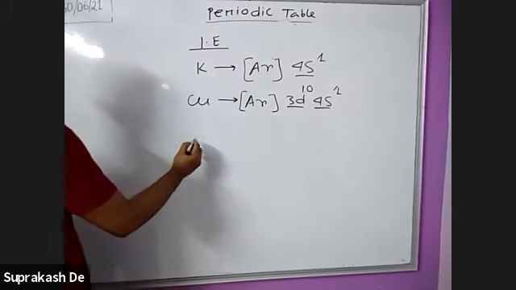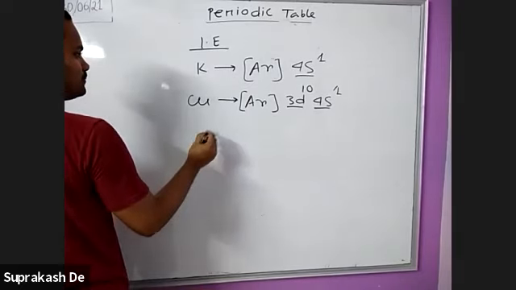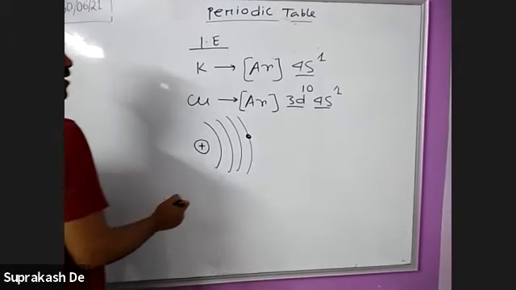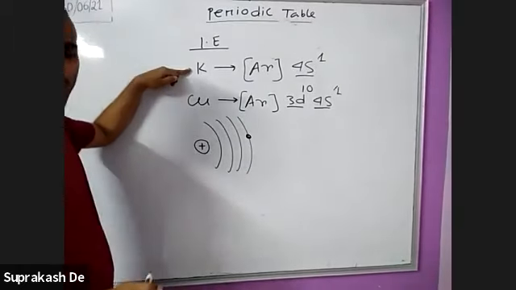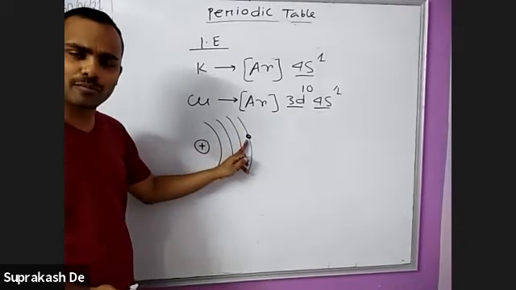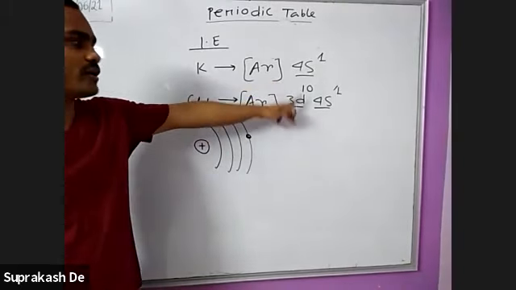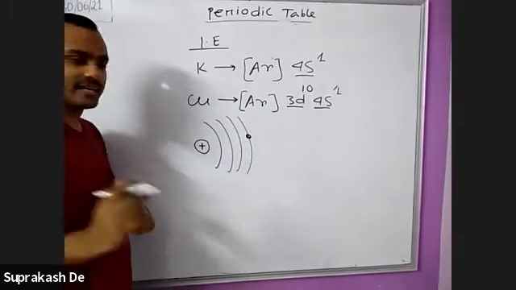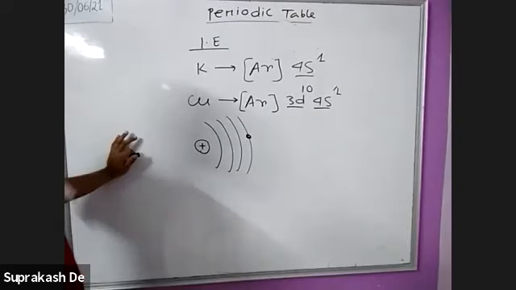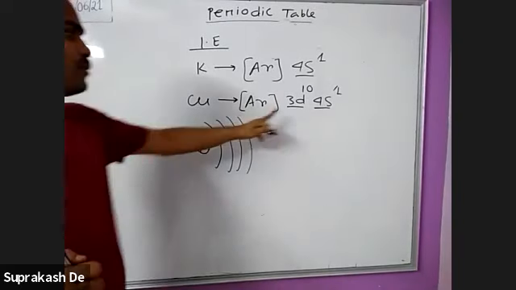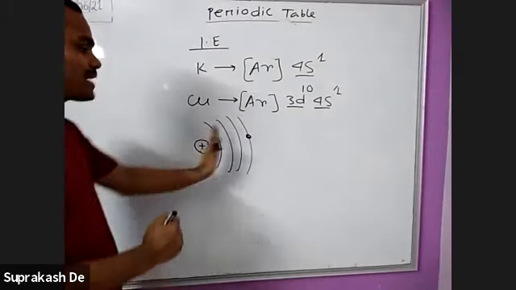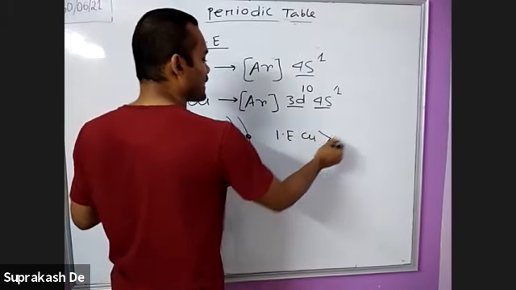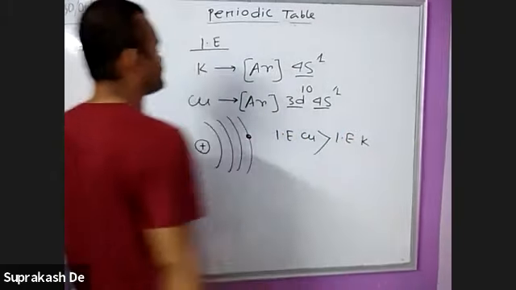Okay, trying to explain. See, suppose 1, 2, 3, 4. This is 1 electron. In case of potassium, this is simple. Suppose the outermost electron is there, but there is no d. In case of copper, there are a total of 10 d electrons. That means the nuclear charge is greater, and also d has poor shielding effect. So attraction is more. So that's why the ionization energy of copper is greater than that of potassium.